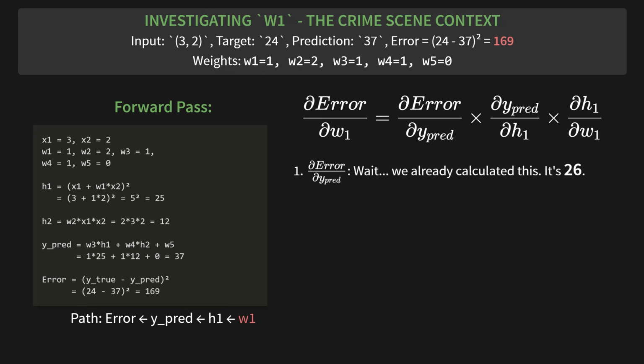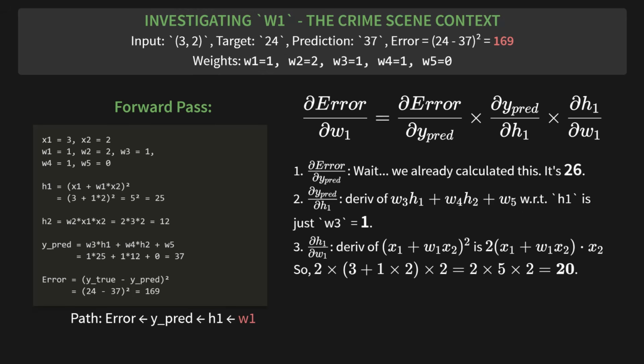Wait a second. We already calculated this. It's 26. We don't need to do it again. Next, the derivative of the prediction with respect to H1. Looking at the formula, that's just W3, which has a value of 1. Finally, the derivative of H1 with respect to W1. The formula for H1 is (x1 plus W1 times x2) squared. Using the chain rule on this little piece, the derivative comes out to 2 times (x1 plus W1 times x2) times x2.